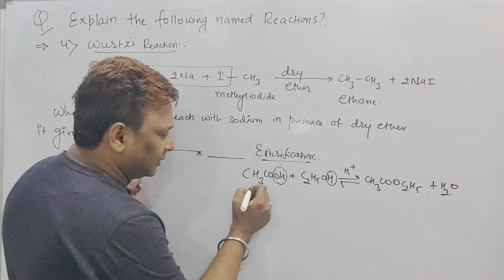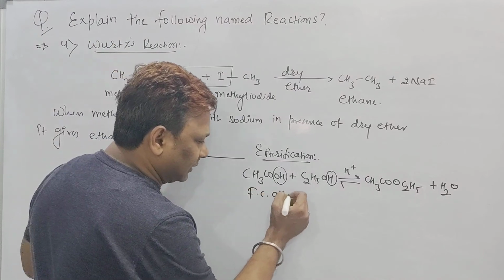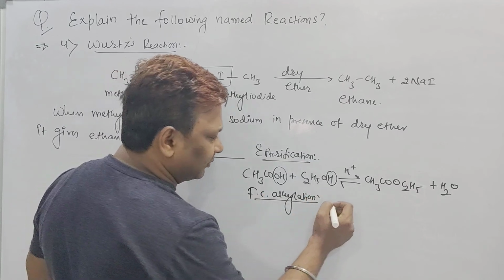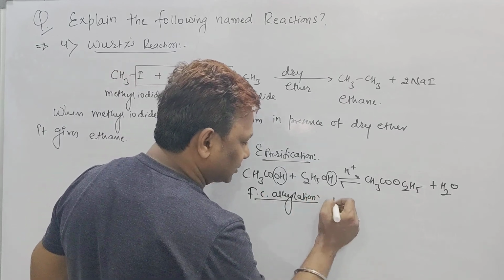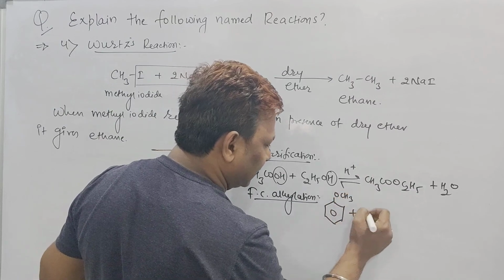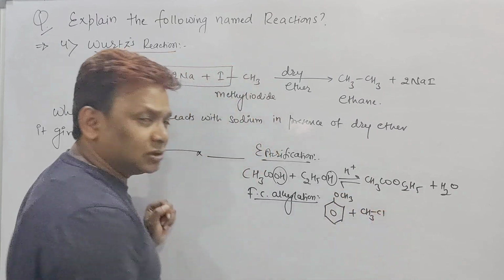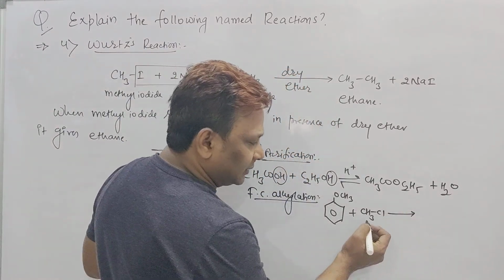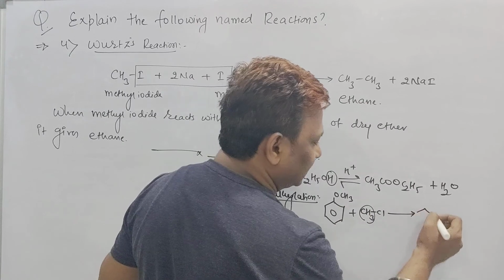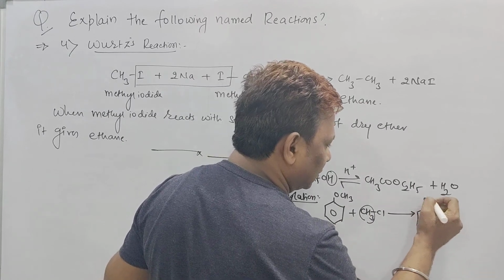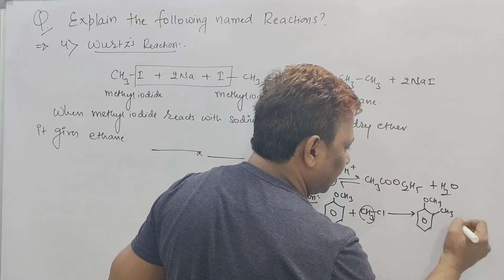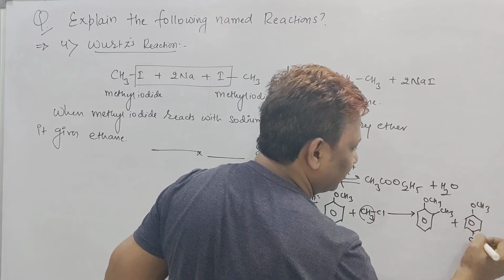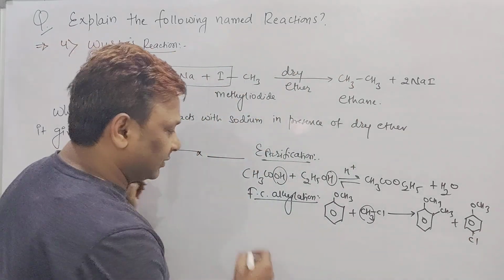Second one, what did we do, sir? Friedel-Crafts alkylation. Is it clear beta? Yes sir. Beta, in this Friedel-Crafts alkylation what are we using? We are using anisole, and it is reacting with what, beta? Alkyl halide in presence of anhydrous AlCl3, called a Lewis acid. Beta, here this CH3 will attack at which position? Sir, it will attack either at the ortho position or it may attack at the para position. Right beta?